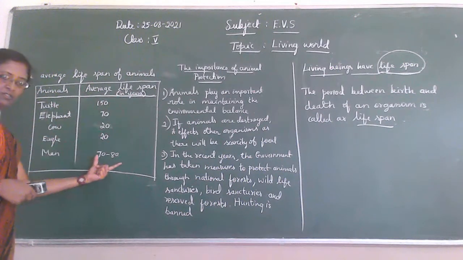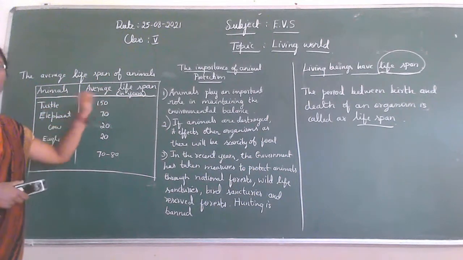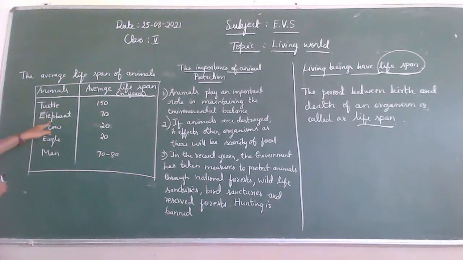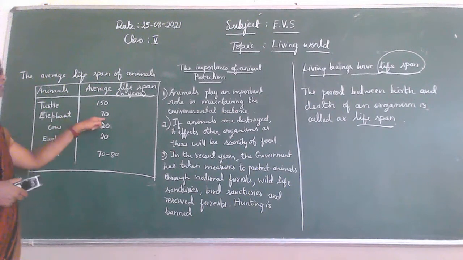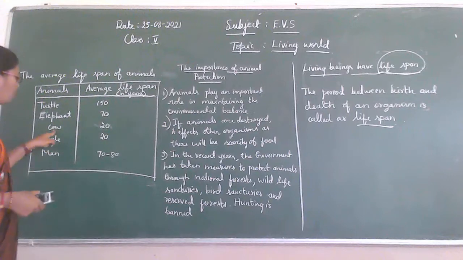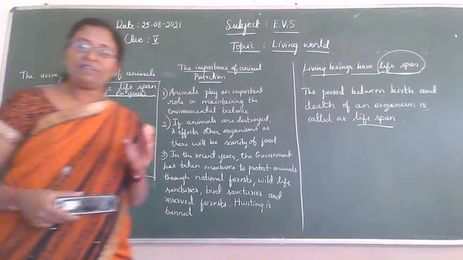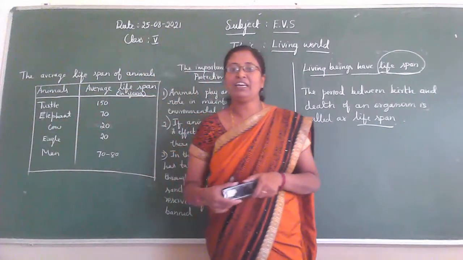It's in years. The turtle lives 150 years, the elephant lives about 70 years, and the cow and the eagle, these two animals, live 20 years.